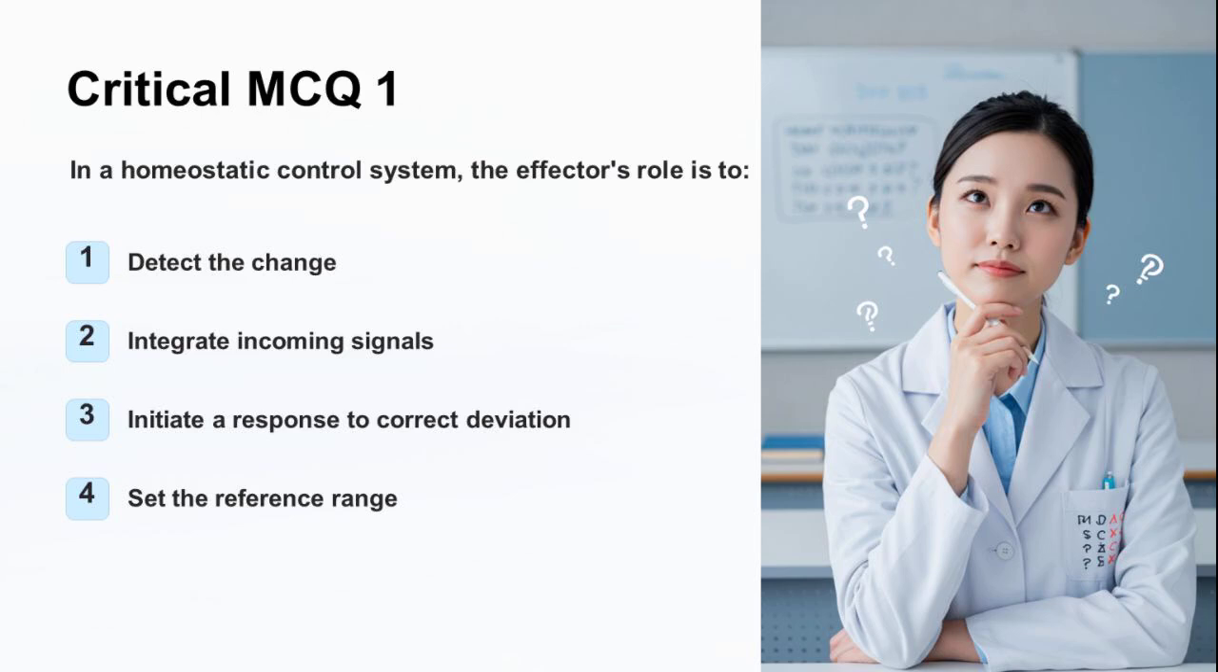Now, here's your first knowledge check. In a homeostatic control system, what is the role of the effector? Is it to detect the change, integrate incoming signals, initiate a response to correct deviation, or set the reference range? I am sure you know this. Please drop your answers in the comments below.